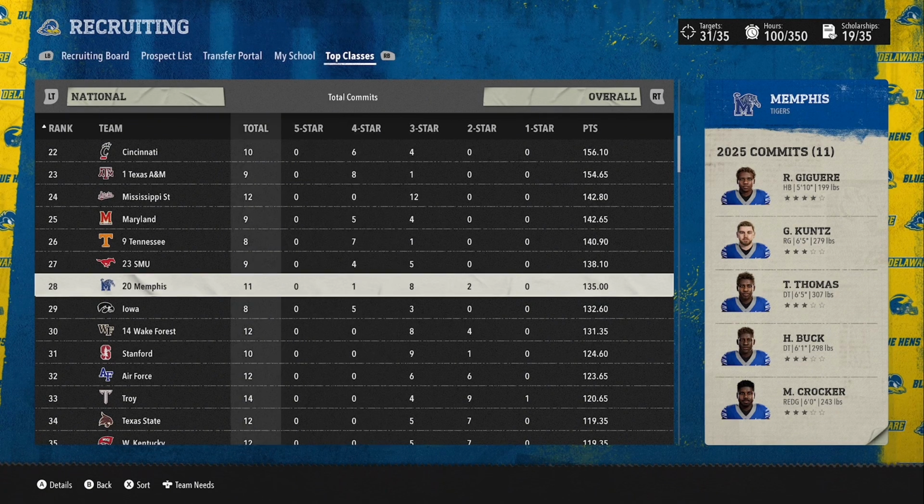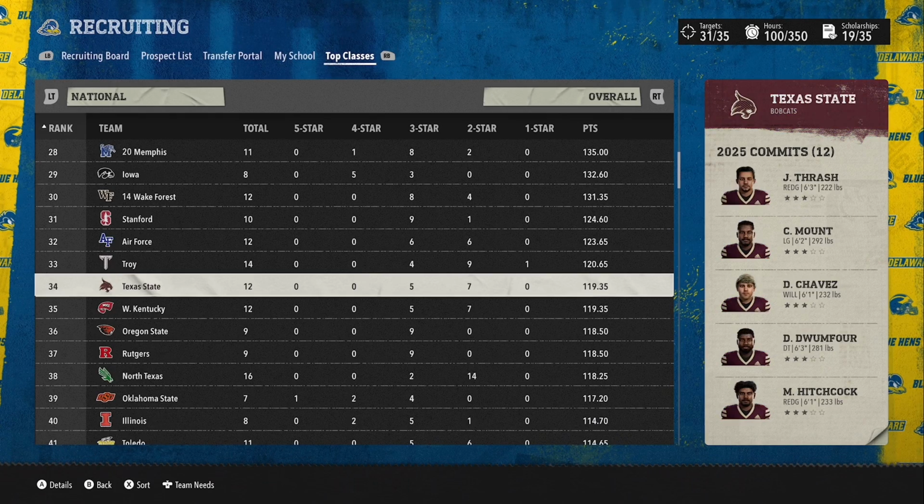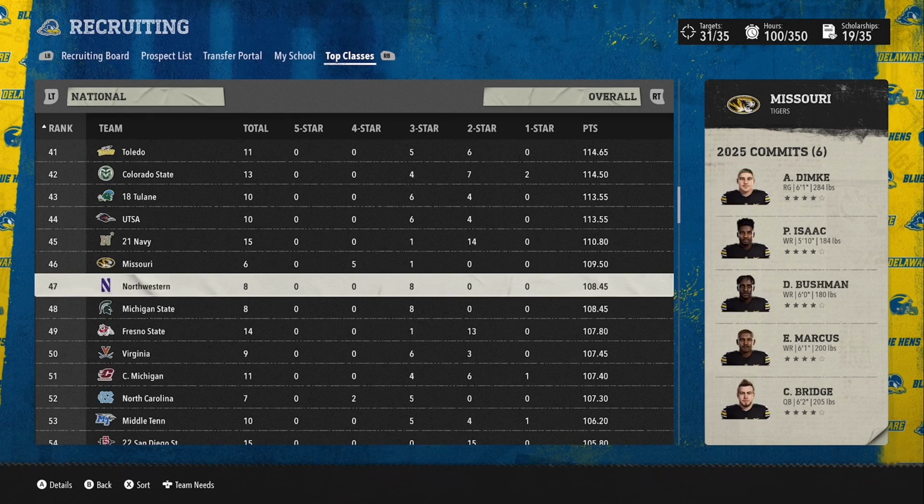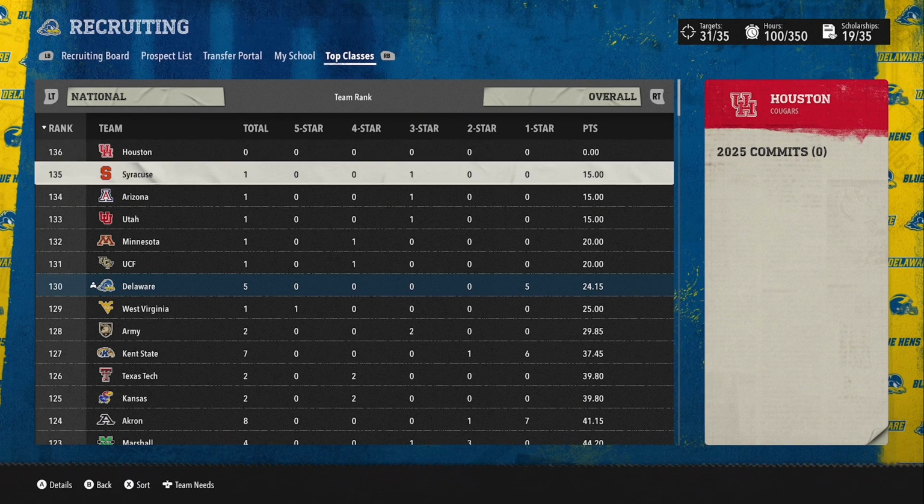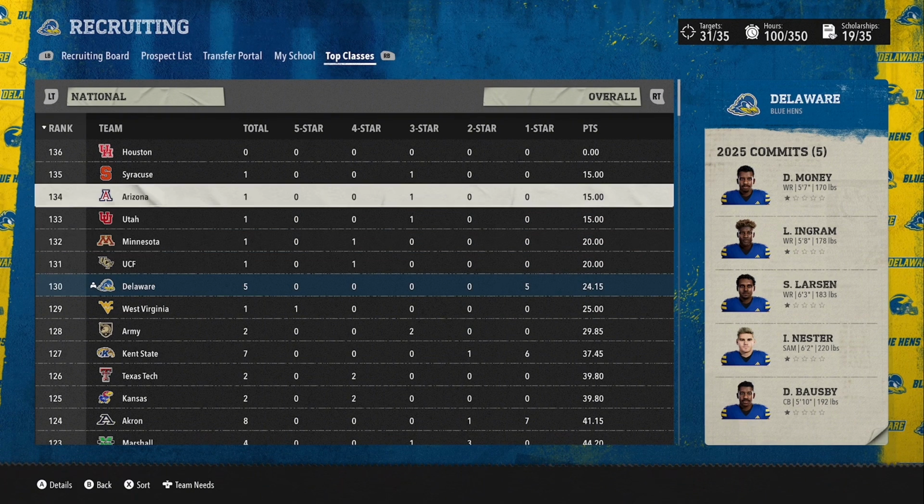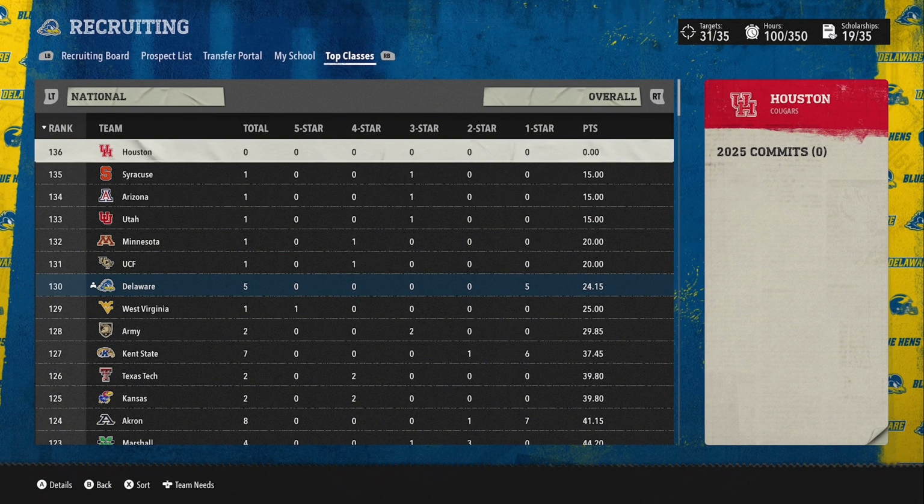Memphis actually has the highest ranked class for a former Group of 5 team, now a Power 5 team technically. Air Force is also up here. Troy, Texas State, Oregon State, North Texas. There's not a lot after that. Toledo, Colorado State to my surprise. And yeah, it's probably going to do it for all the top 50 teams. And yeah, okay, Houston actually hasn't signed anyone yet, so I don't know what's happening over in Texas, but hey, whatever.